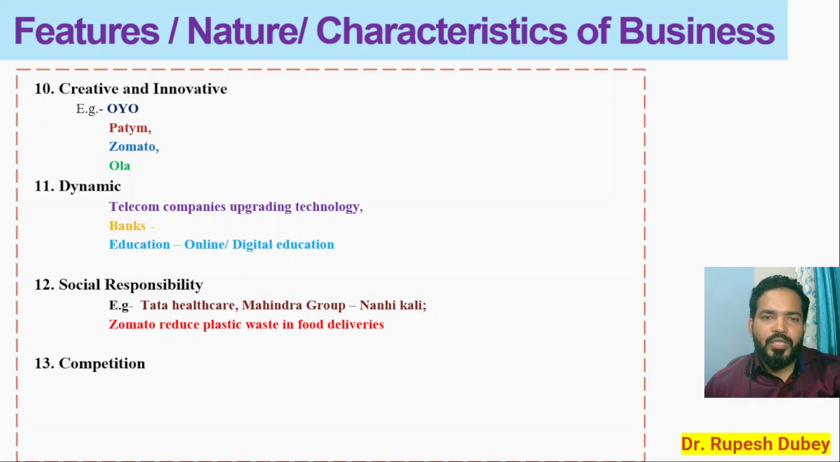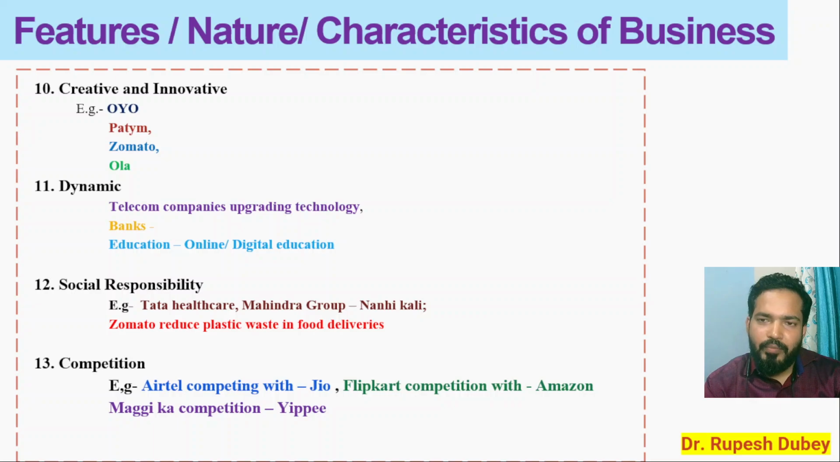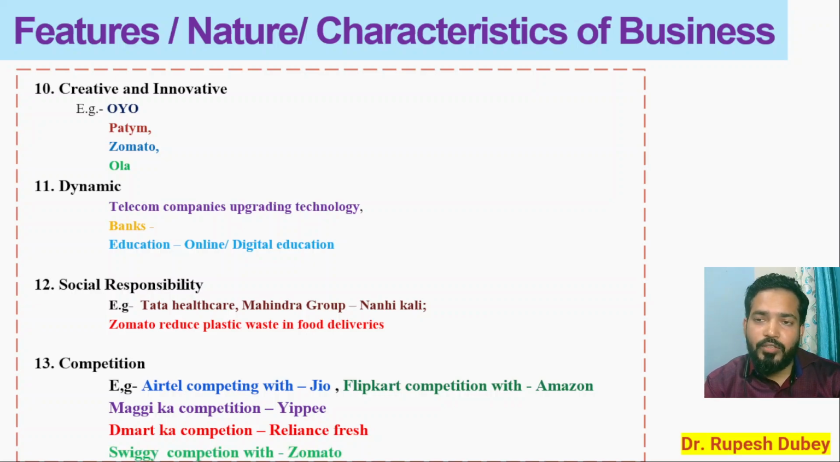So many competitions are there. I'll give you the example. The Airtel company is competing with Jio. Flipkart is competing with Amazon. Then Maggi का भी competition है. Then DMart is competing with Reliance Fresh, or Reliance Fresh is competing with DMart. Then Swiggy is competing with Zomato. So competition will be there, and you cannot avoid it. The best and simplest way is to face the competition and win the competition.